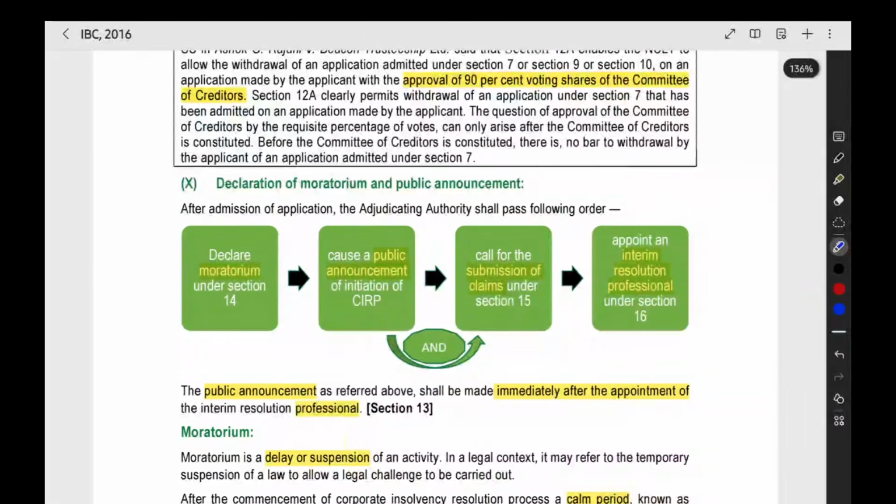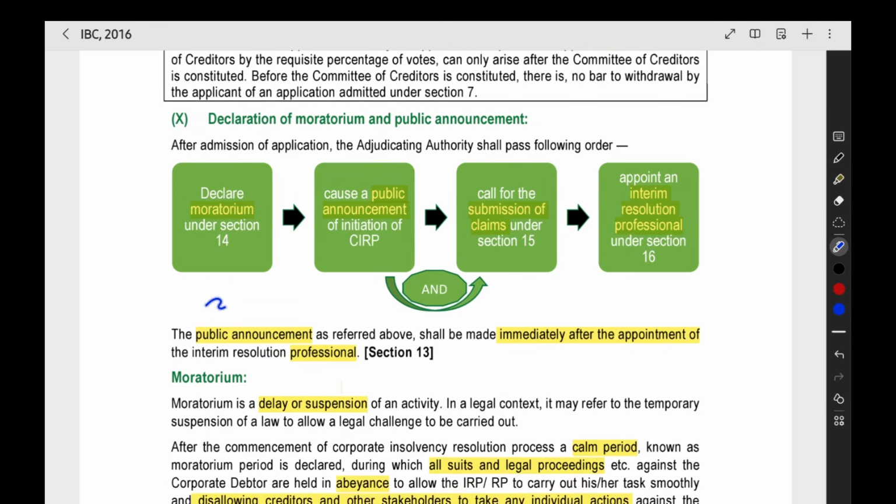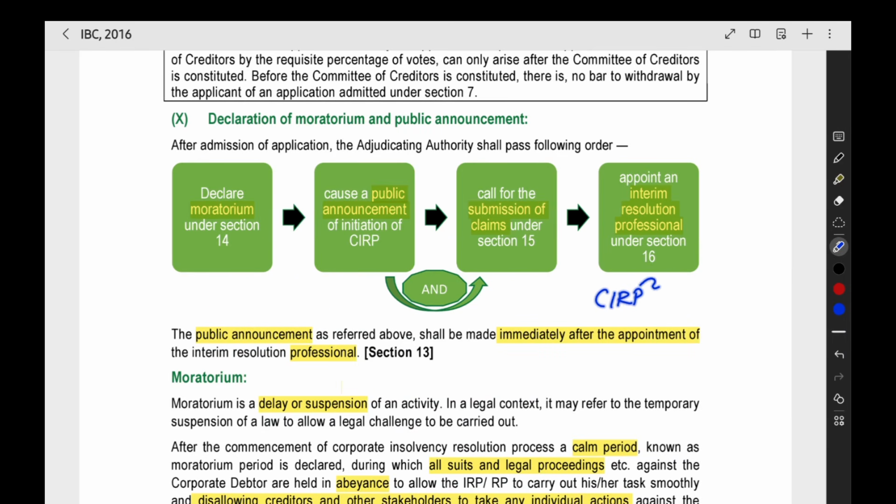Here, after appointing the IRP, what will happen? The NCLT will declare a moratorium. Moratorium means it is a calm period. If the corporate insolvency resolution process should go on smoothly, then any other case, any other investigation should be paused. We should stop it, only then we can carry out the CIRP properly. So it is a pause order. All the other cases against the company should be stopped. They cannot sell the assets, they cannot take on liabilities. There are certain restrictions that will apply in the moratorium period.